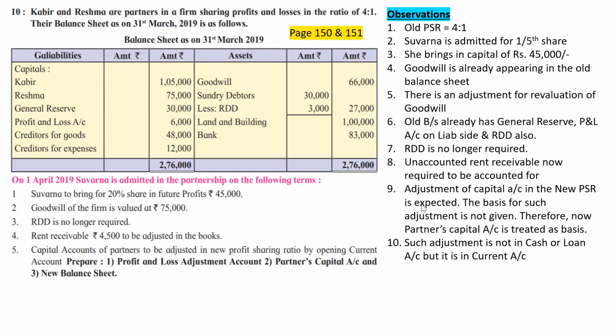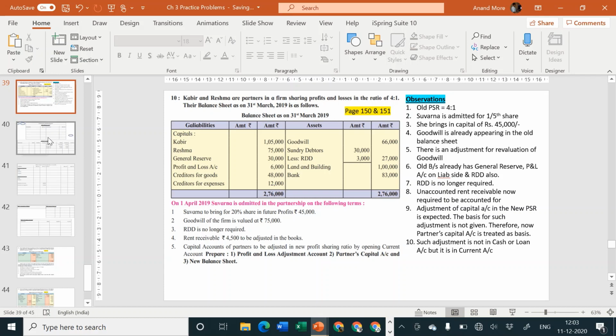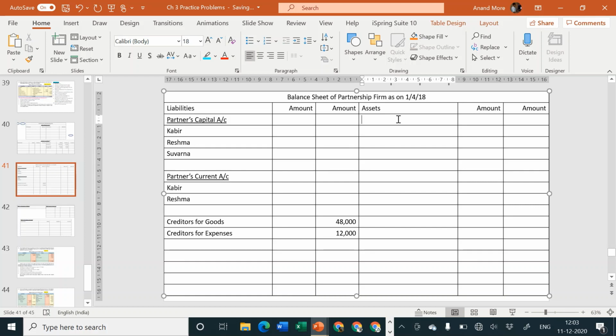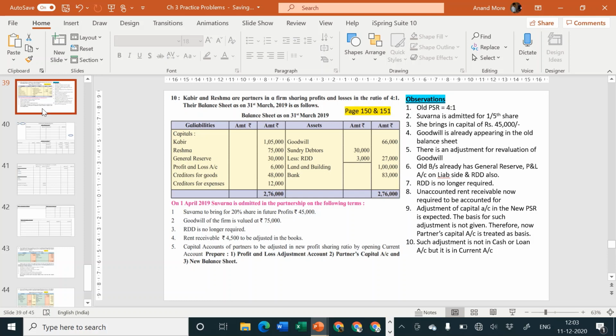Let me consider now our problem. So goodwill I am going to consider in the closing balance sheet asset side, and I have not told that this is to be written off and something like that. So I'm just treating it like normal adjustment. Building appreciated, stock appreciated, furniture depreciated, etc. Similarly, I'm considering adjustment as goodwill appreciated. Okay, next one. So I'm going to leave one line for that.